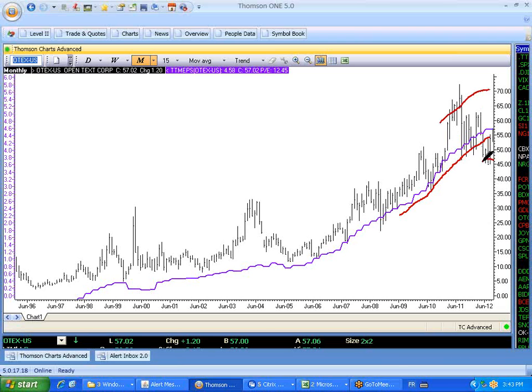Then we had a valuation reset here, and what happened was that the earnings curve shifted down to a new low valuation, and so in effect the new valuation range is being established.